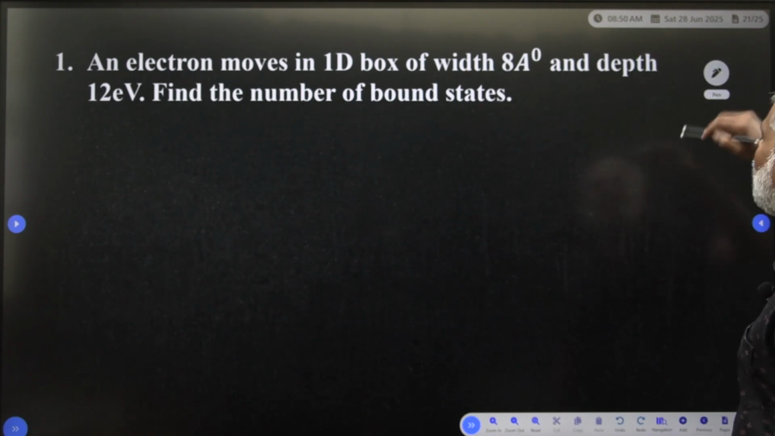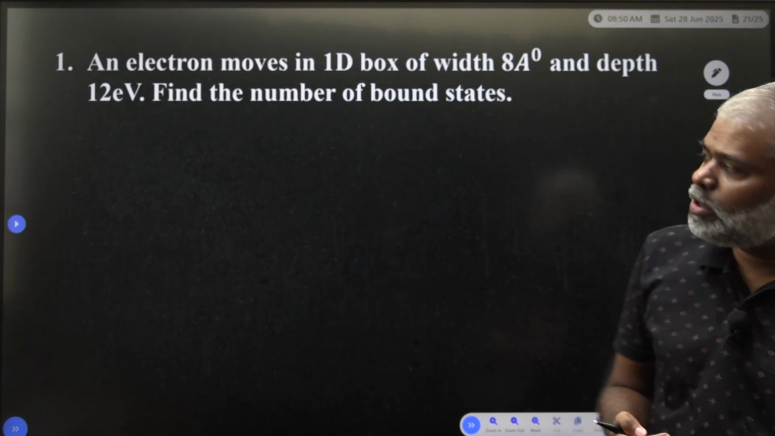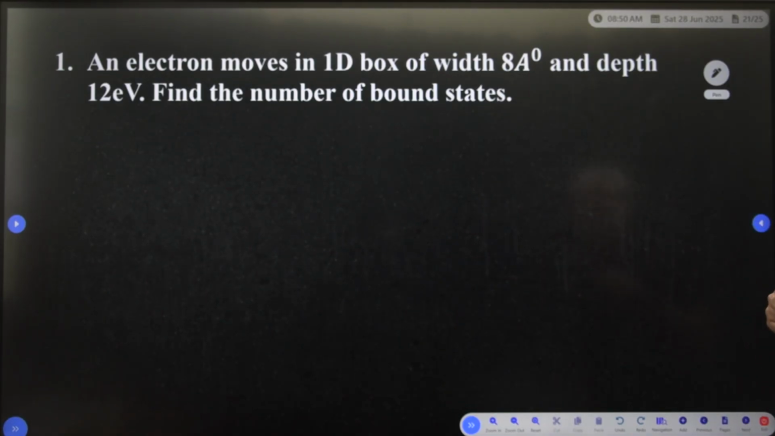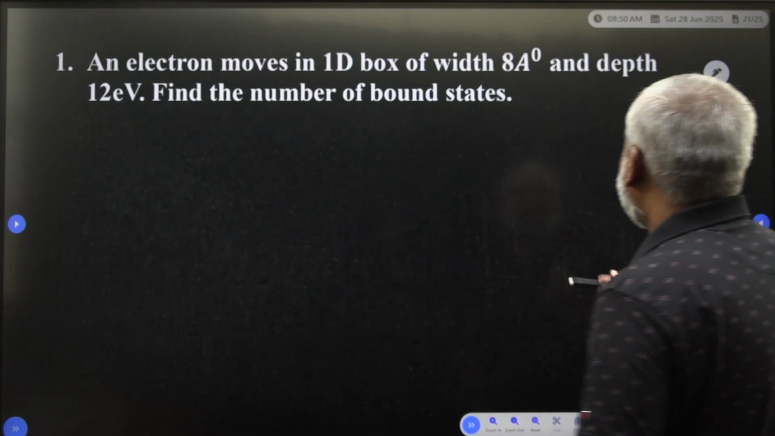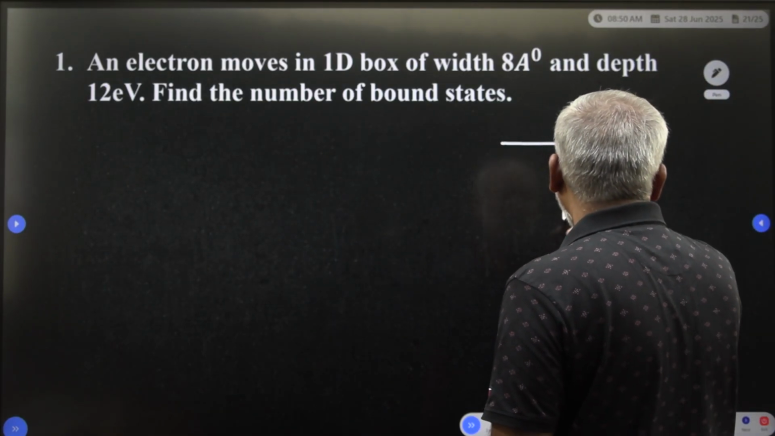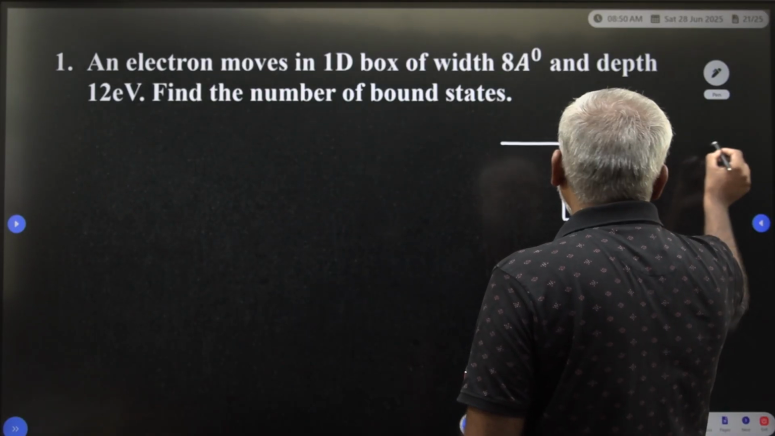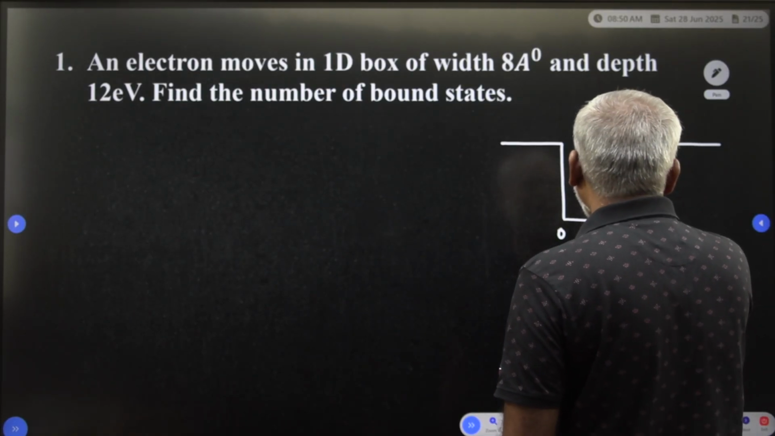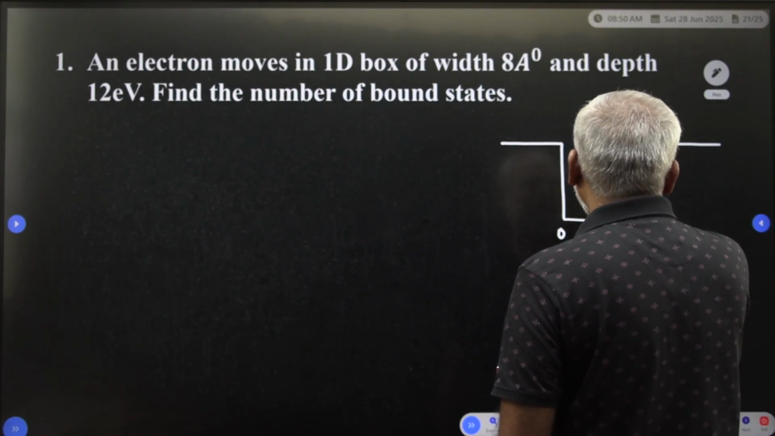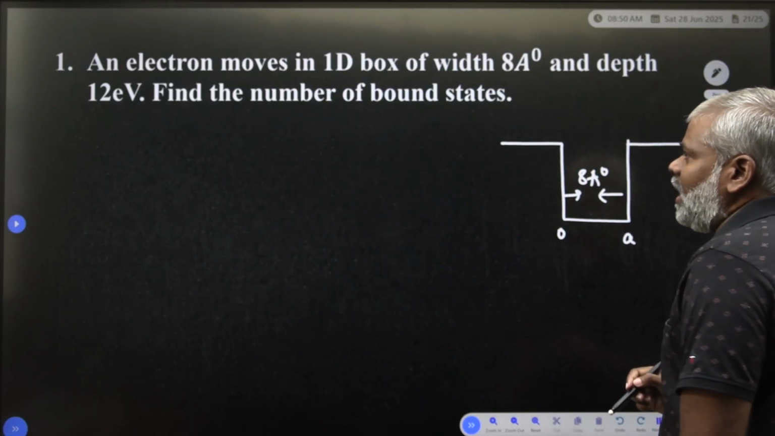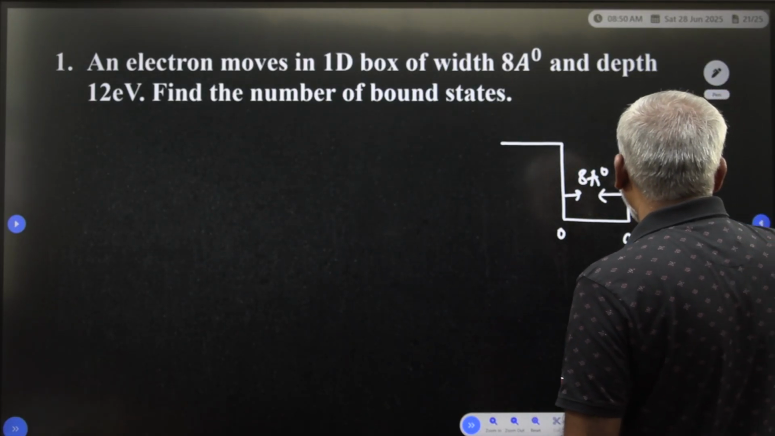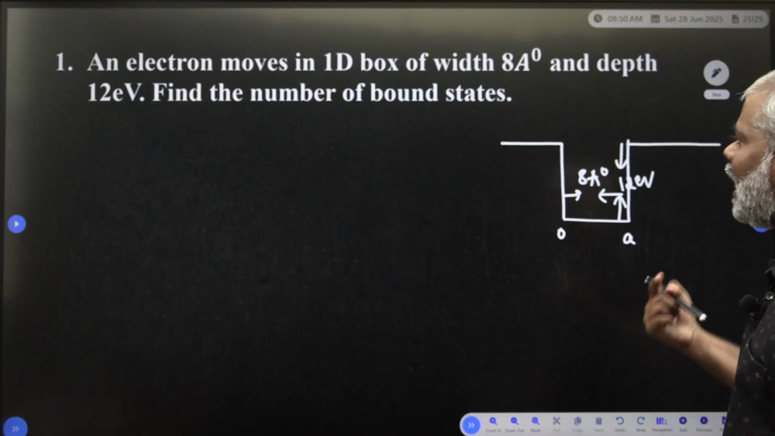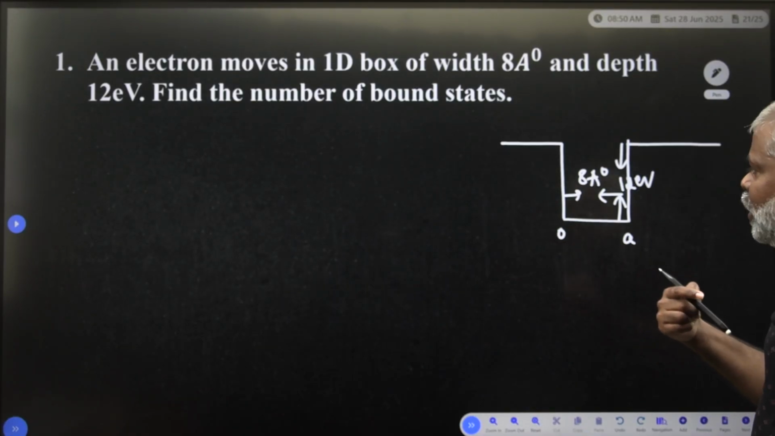How are we able to get the problems? We will take 2-3 problems. An electron moves in a one dimensional box of width equal to 8 angstroms. So one electron is moving in a one dimensional box of width 0 to a, and that width is equal to 8 angstroms. The box depth is 12 electron volt, and we need to calculate the number of bound states.